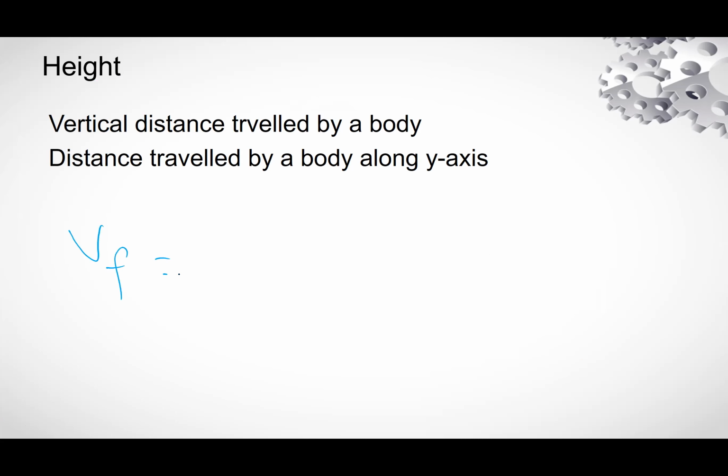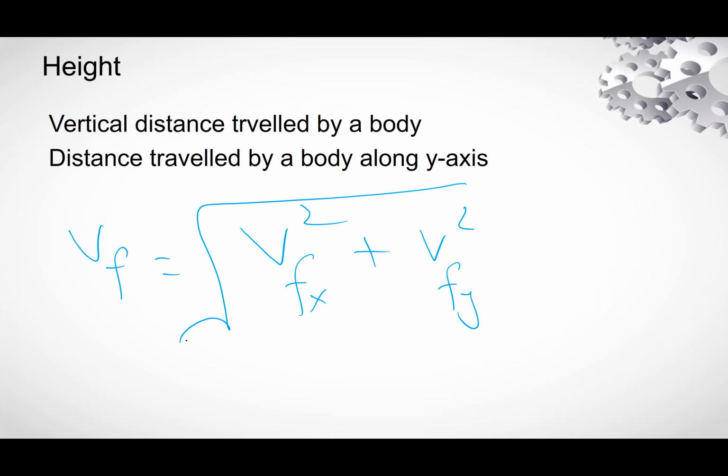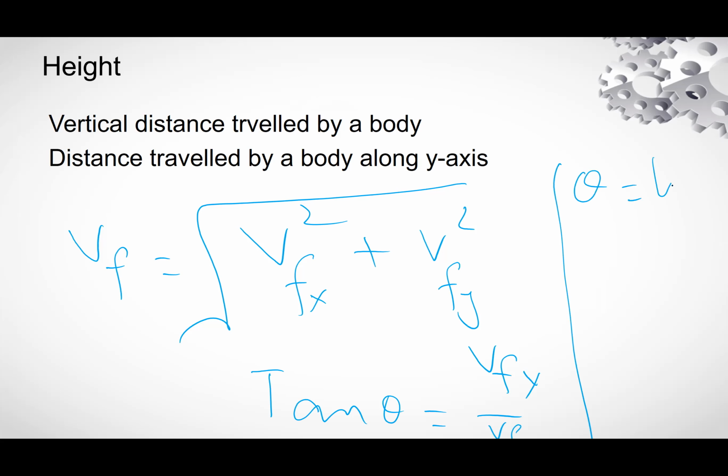Final velocity is equal to the square root of the horizontal final velocity squared plus the vertical final velocity squared, by Pythagoras theorem. This is the final velocity, and tangent theta will be equal to V of y over V of x. Theta is equal to tangent inverse of V of y over V of x.